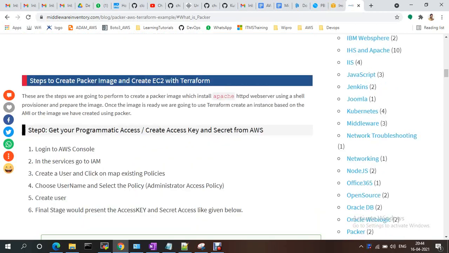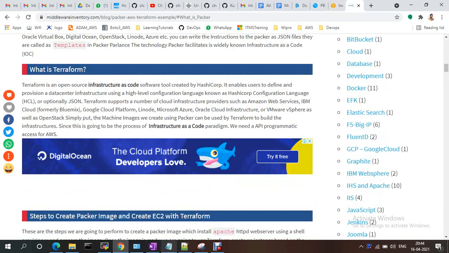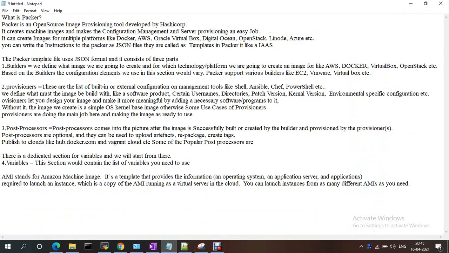Today we are going to discuss Packer. Packer is an image provisioning tool. Using Packer we can create images. An image is nothing but a VM which contains the applications along with the dependencies and software. So how are we going to create with Packer, and what code does it use?